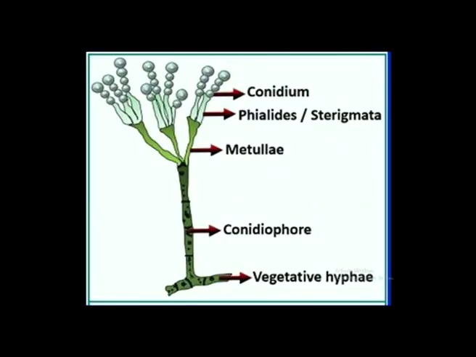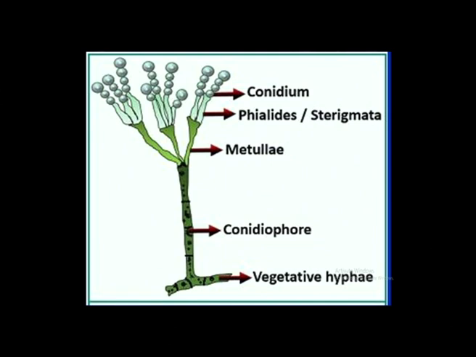Conidiophores are developed on the aerial hypha. These conidiophores are multinucleated septate cells. Hyphal cells are uninucleated, and the conidiophore cells are multinucleated septate cells. On the conidiophore, the metula is present. Metulae are nothing but branched conidiophores.